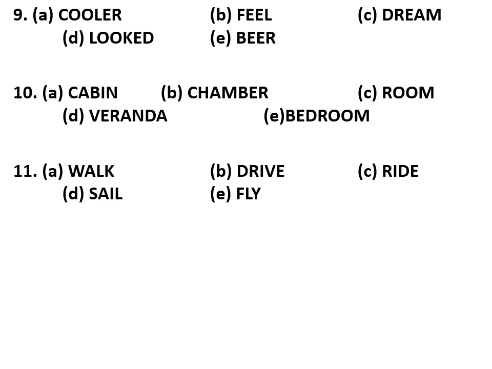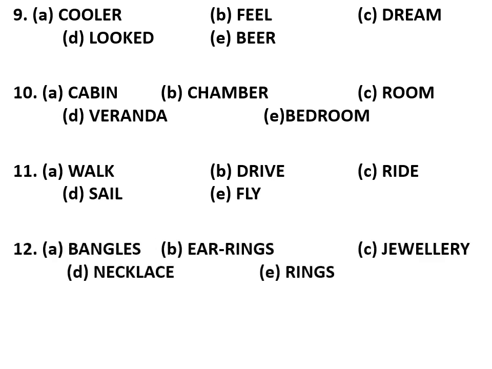Eleventh: walk, drive, ride, sail, fly. In this, for drive, ride, sail and fly, we need some object, one vehicle or the other. But for walk, we need only our legs. No vehicle is required. Twelfth: bangles, earrings, jewelry, necklace, rings. All are parts of jewelry, and jewelry is the odd one out.